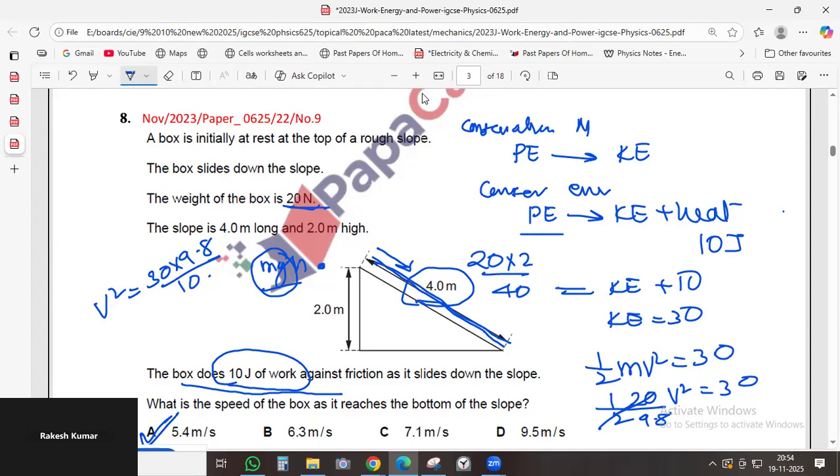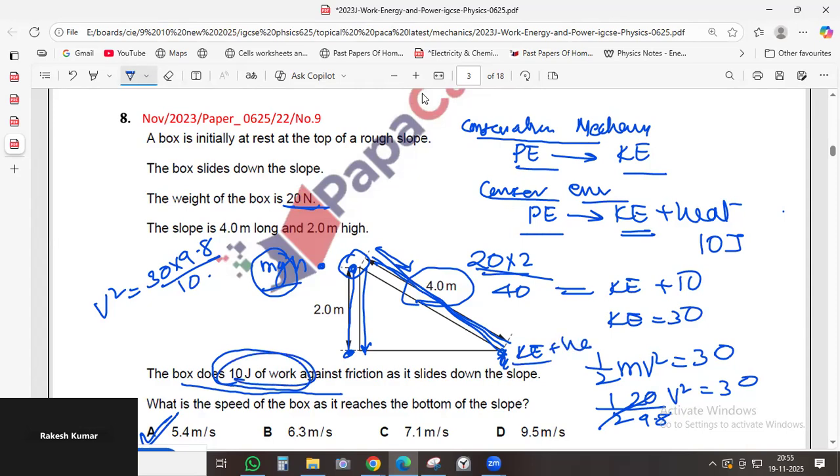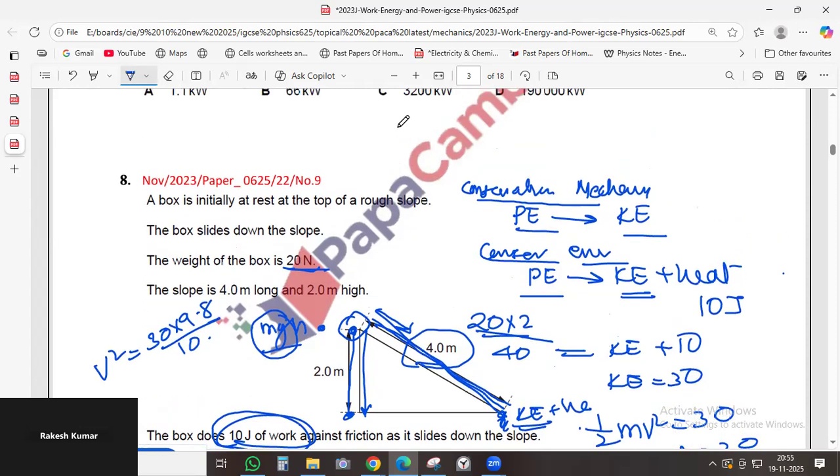You understood how first I told you the conservation of mechanical energy, that means potential converts to kinetic. Conservation of energy means if there is heat transfer, I mean if there is friction, it will convert to heat, so the kinetic energy will be lesser. And you told me the only thing important is this height, right? This is not important. So this potential energy will convert to kinetic energy here. There's a drop in the potential energy of this much. It will have to convert into kinetic energy plus heat. Heat is given to you, 20 joule of work. So the remaining is kinetic, and that is this. Understood?